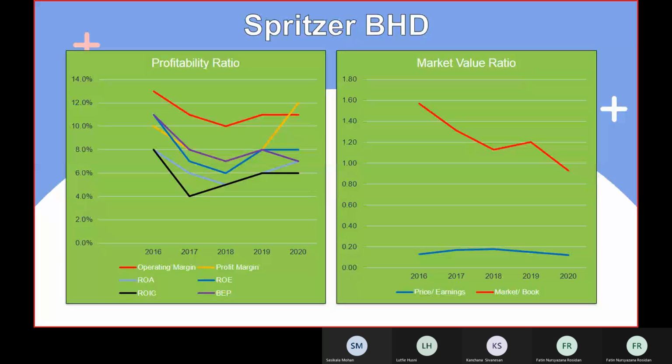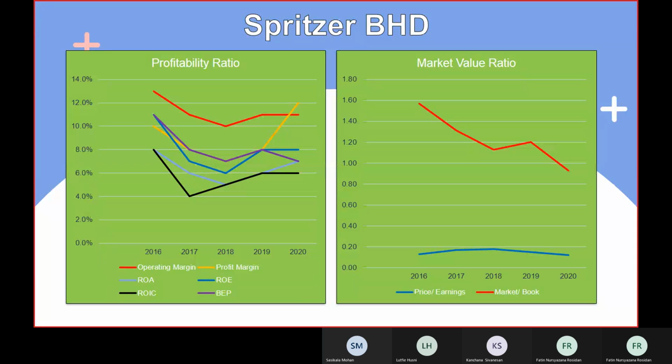It shows here that for these 6 line graphs, all have a decrease in 2017, and a little bit of increase until 2019. But profit margin continued to increase in 2020, while the others remain constant, and the basic earning power decreased also in 2020.